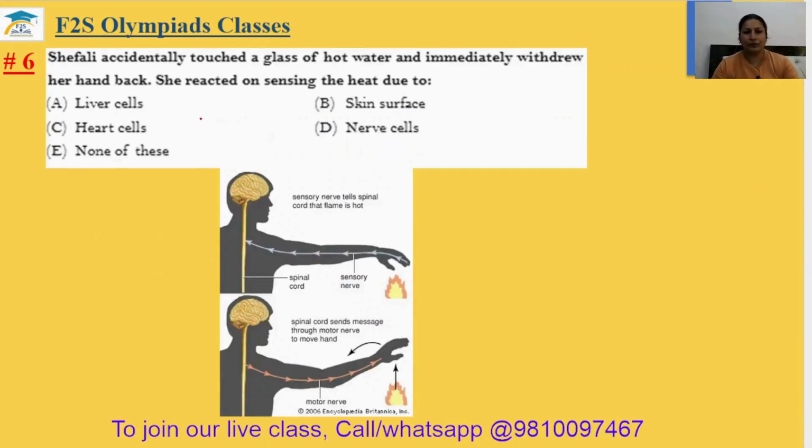Question number 6. Shefali accidentally touched a glass of hot water and immediately withdrew her hand back. She reacted on sensing the heat due to... Actually, when we touch anything, our nerve cells just activate and inform this message to your mind, or sometimes your spinal cord just takes the decision that there is something harmful, there is something dangerous. You just remove your hand, you remove yourself from that side. Those are the nerve cells only which transfer the message. The sixth answer will be option D.